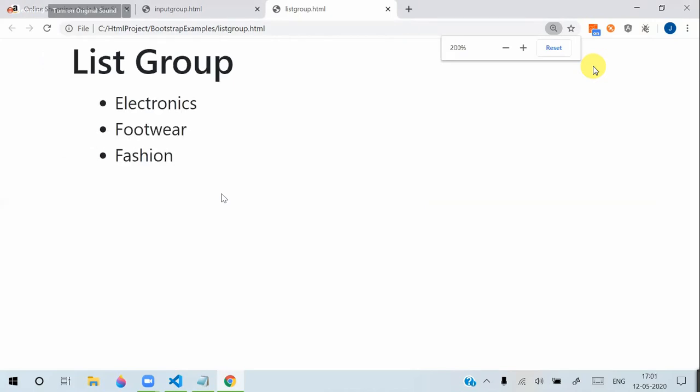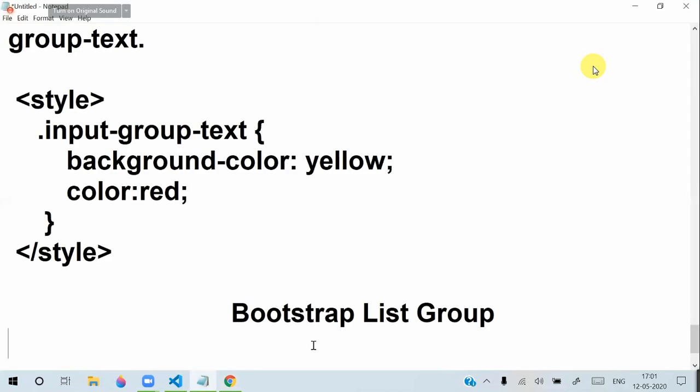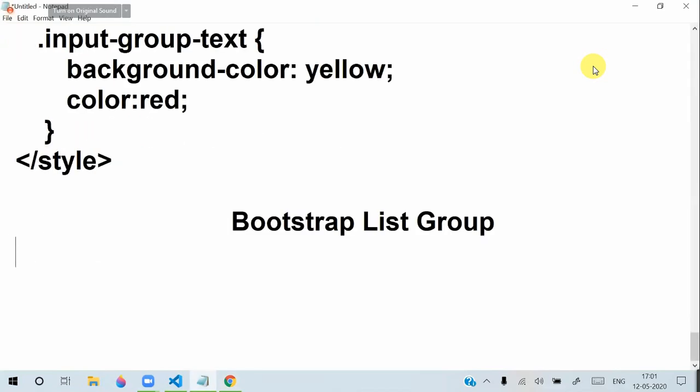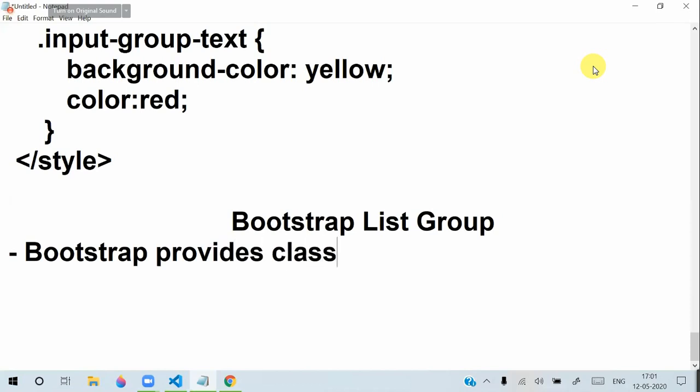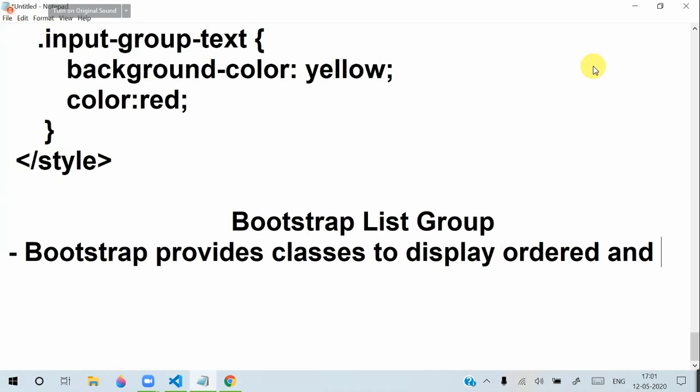What Bootstrap provides is, if you are displaying these list groups for a toolbar or menu, then we can use some predefined classes. That means Bootstrap provides classes to display ordered and unordered lists as a group.